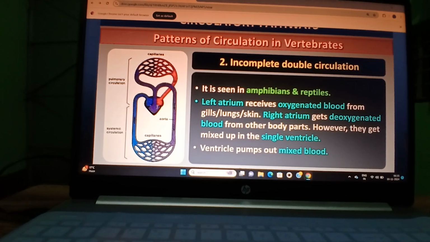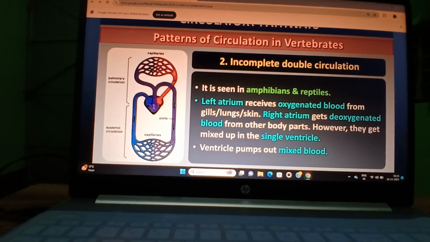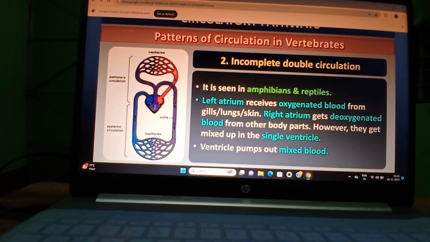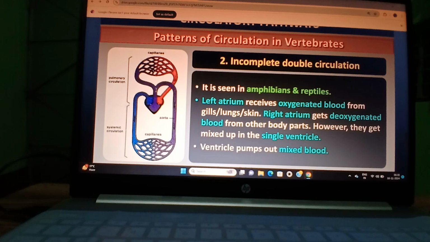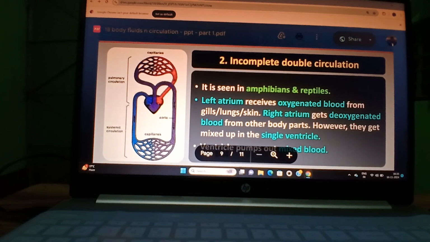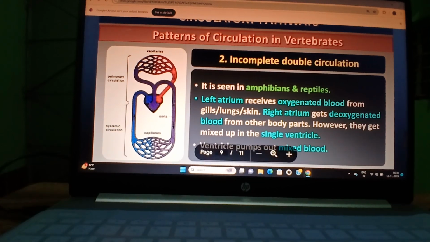In the ventricle, mixing takes place. Then you look, mixed blood goes in this way. Some mixed blood goes to the lungs for purification, and some mixed blood goes to the whole body.